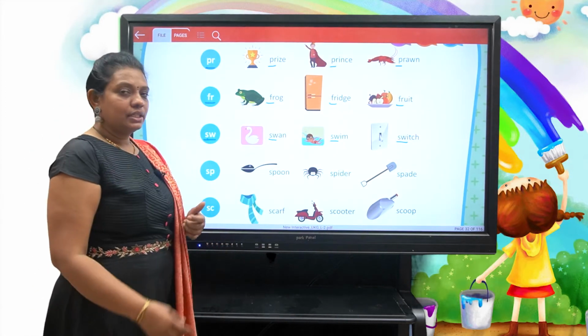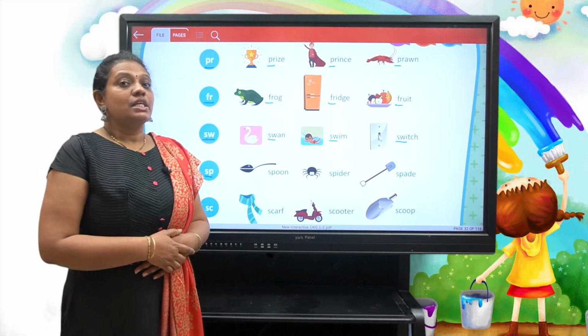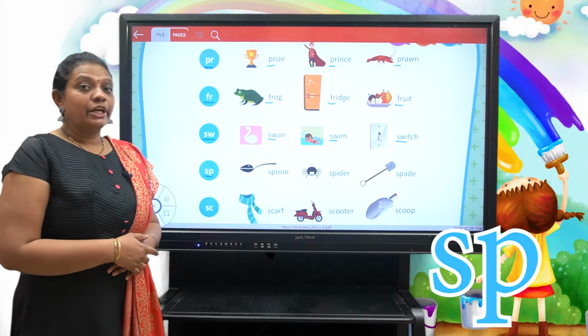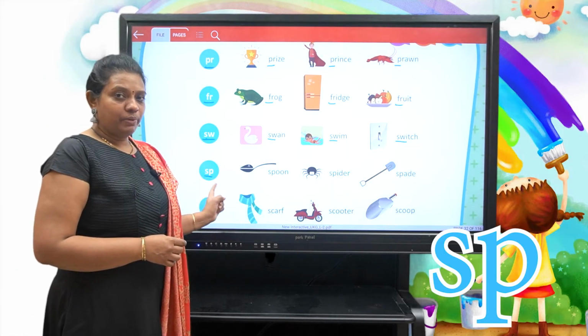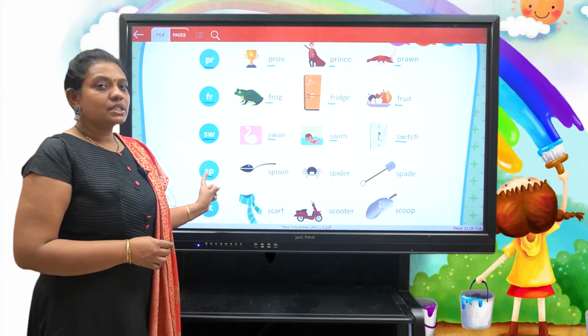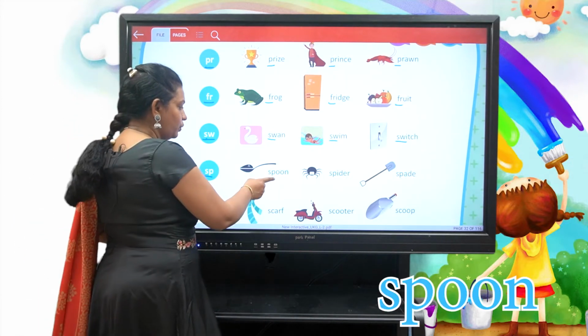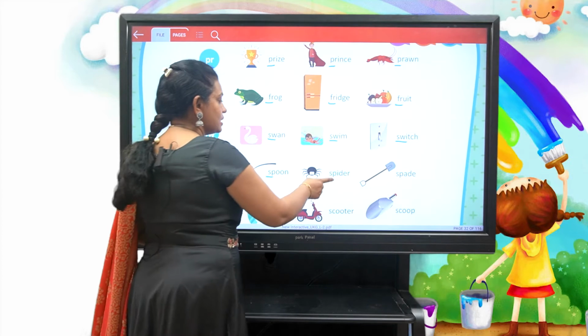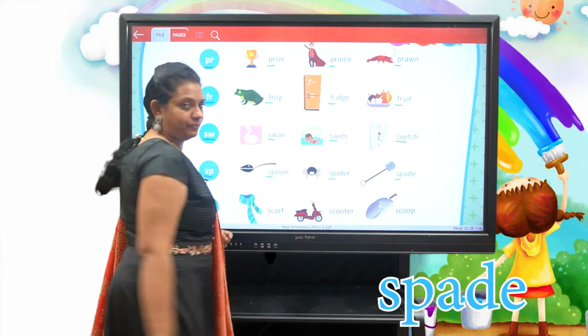Now let us see the next consonant blend, that is sp. So how will you get sp? When you join two consonants S and P, with the sounds s and p, you will get the blending sound sp. Sp as in spoon, sp as in spider, sp as in spade.